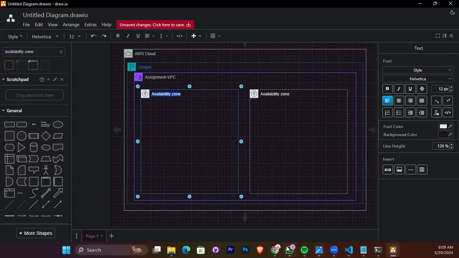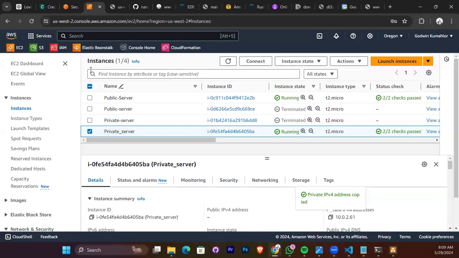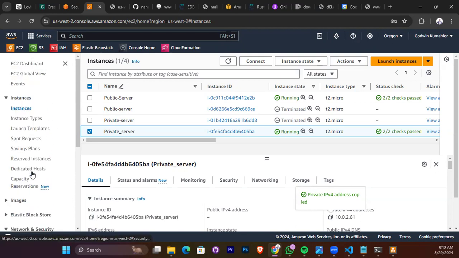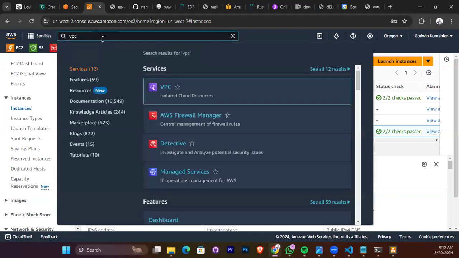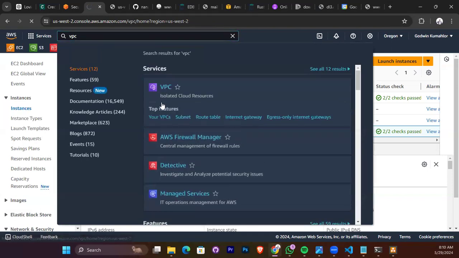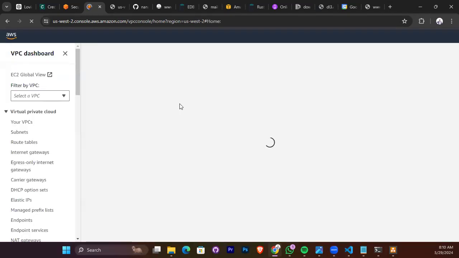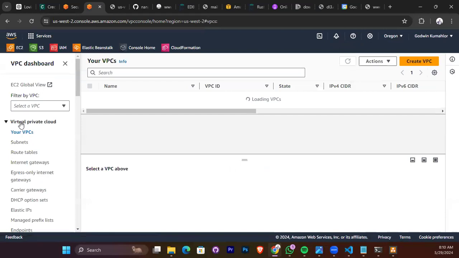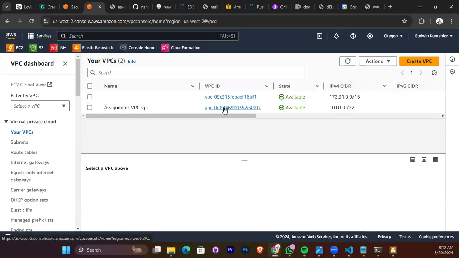So let's go and check the availability zone that we created. Now, how will we be able to see the availability zone? You go to the VPC. We did the VPC side. Maybe go to the search and try and see. Close the VPC. So if you do this here, what happens?